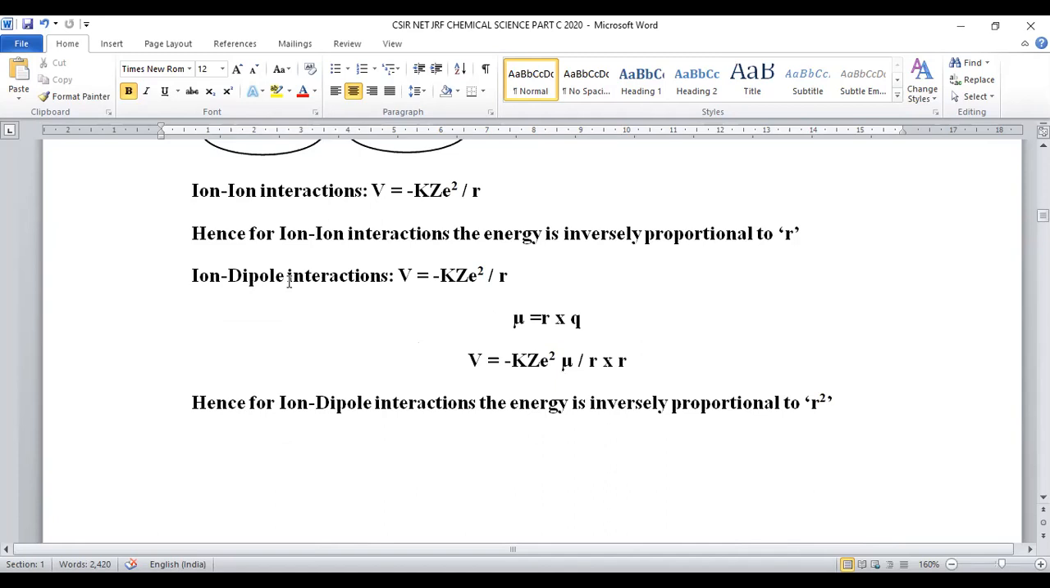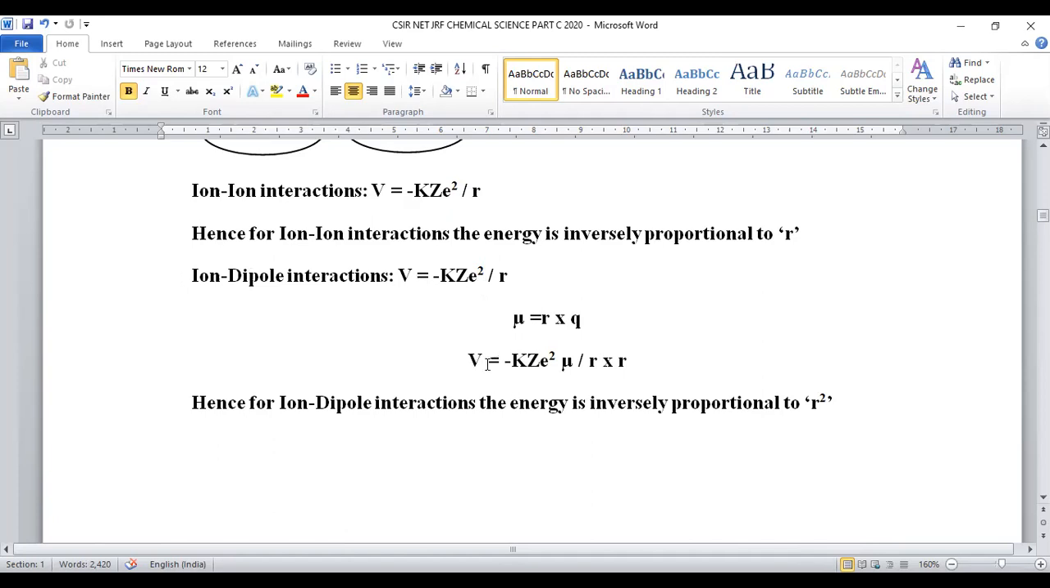When we consider ion dipole, the dipole is denoted with mu. The dipole is given by R into Q. So here the dipole is induced, and that's the reason we have to introduce this dipole term into the equation. Now it becomes V is equal to minus K into Z square mu by R into R. This will be the formula for ion dipole interaction.